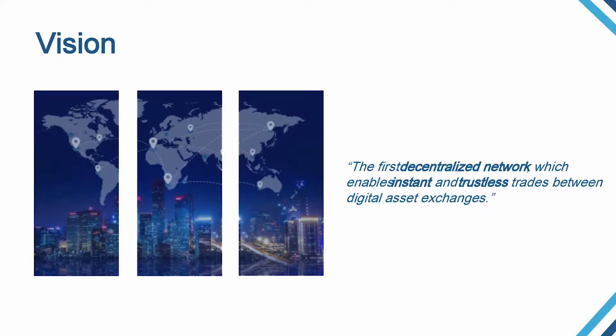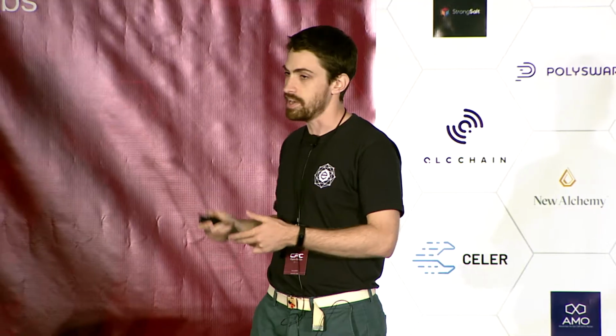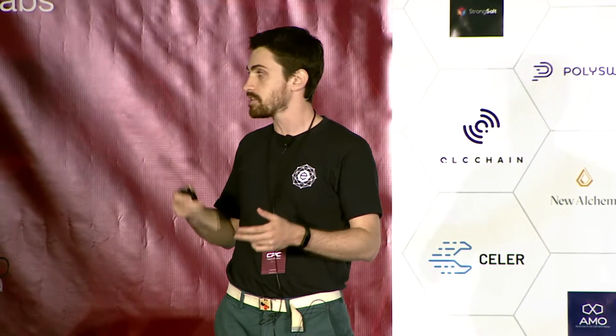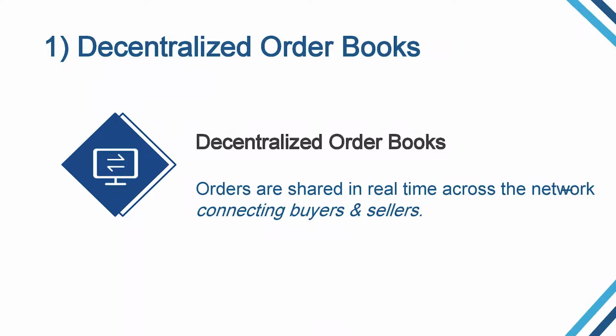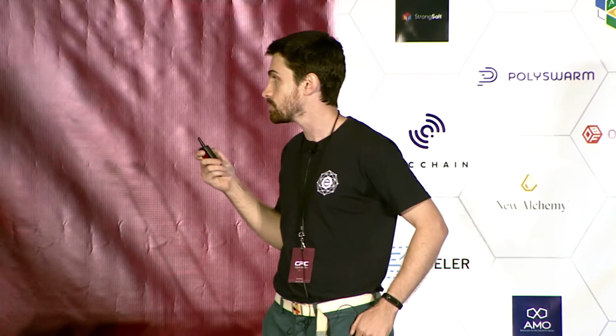So our vision is to build a decentralized network that connects cryptocurrency exchanges and allows them to share their orders with each other and allows them to actually swap the digital assets in real time without requiring any trust. So there's three main components to this. The first is a decentralized order book. You want to know about the other orders in the network, the orders that exist on other exchanges.